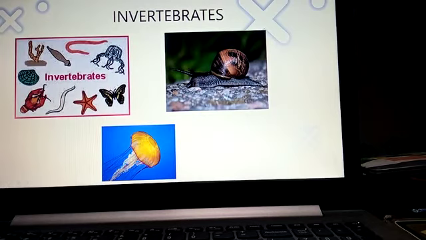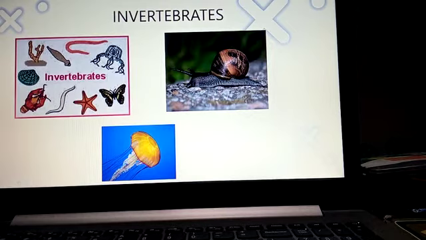So coming to the invertebrates, you can see the pictures of invertebrates, children, which do not have the backbone. They will be having a very soft body. The second picture what you see is nothing but a snail. So snail is an example of an invertebrate. The down picture is nothing but a jellyfish. How beautiful it is looking, children, right? That is a jellyfish, which has a very soft body. Even starfish, butterfly, earthworm.